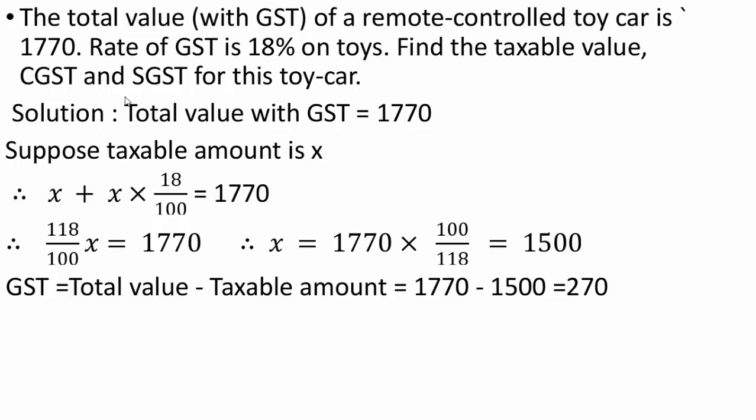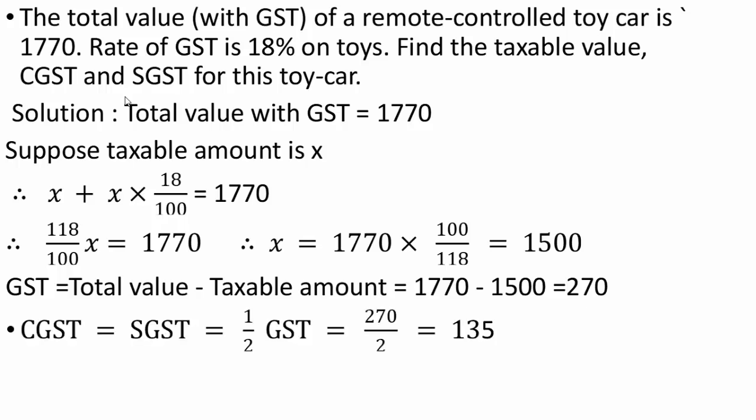GST is nothing but total value minus taxable amount, that is 1770 minus 1500, which is 270. CGST and SGST are equal and each is half of the GST, that is 270 by 2, which is 135. Therefore, CGST is 135, SGST is 135.